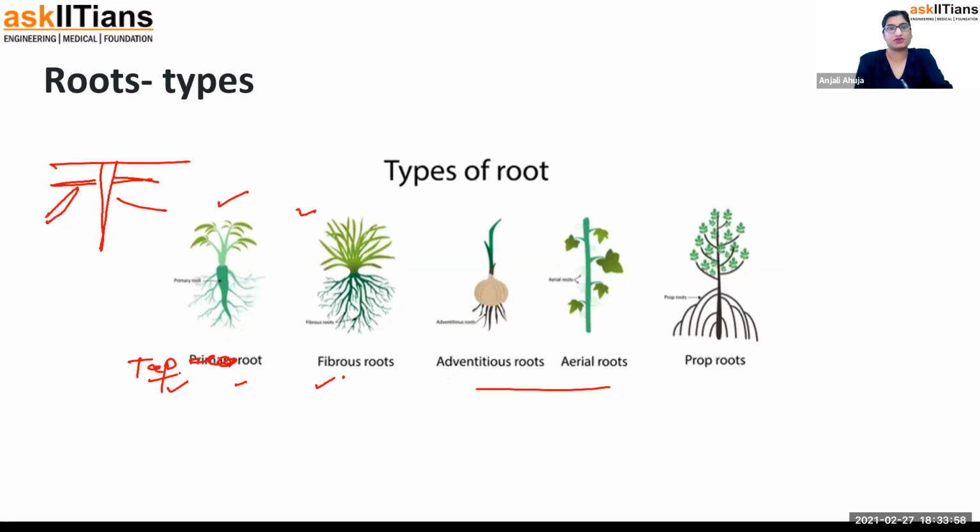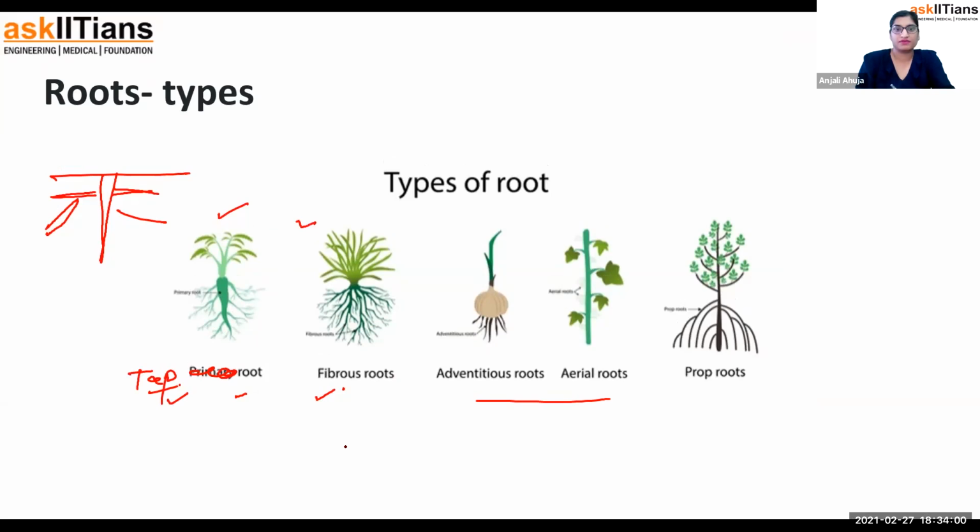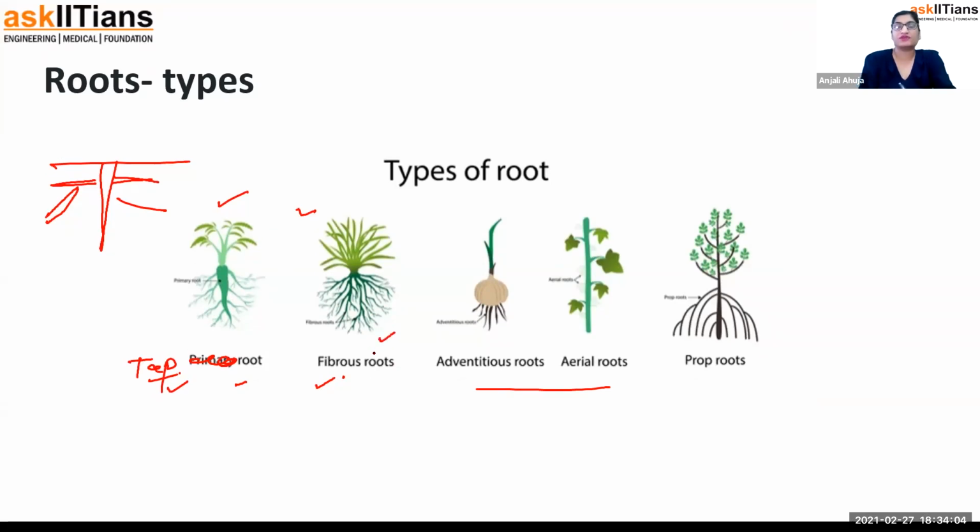In the fibrous root system, there is no proper design or primary, secondary thing. It's just like a fiber origination, the birth of the root happens from any place. This is also known as adventitious root. Forget this one. This is adventitious root only.